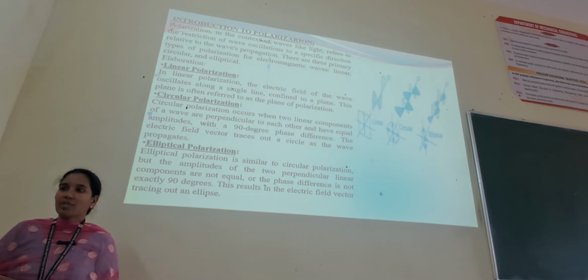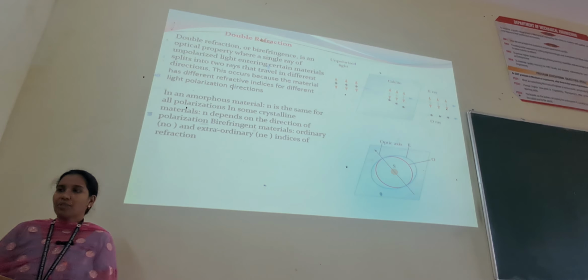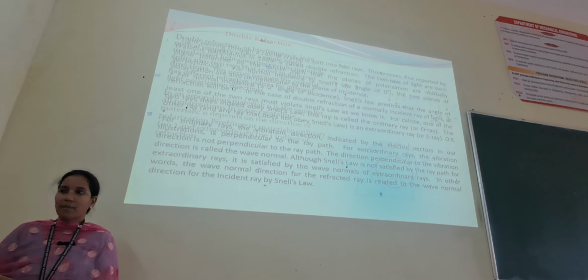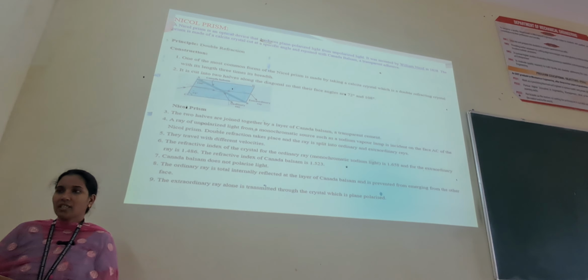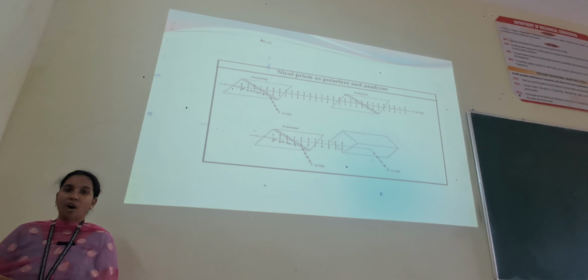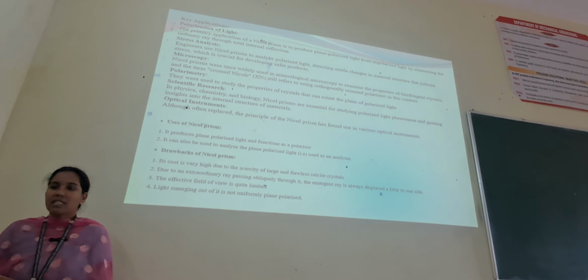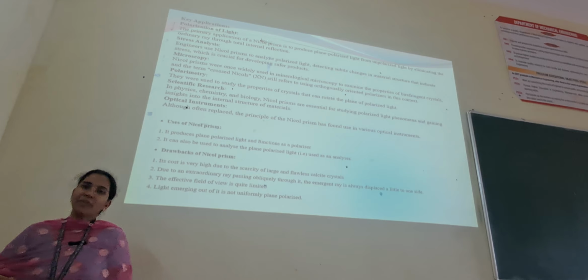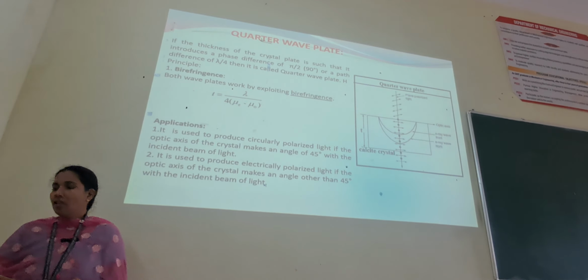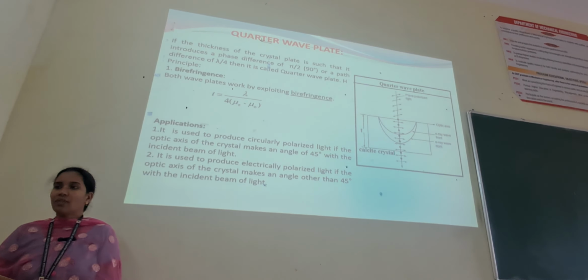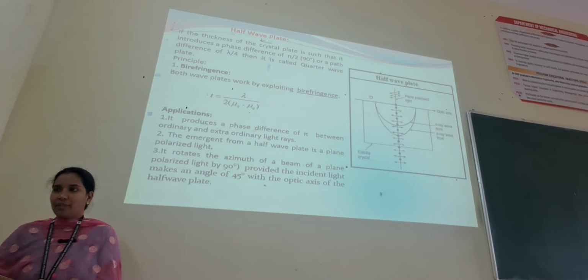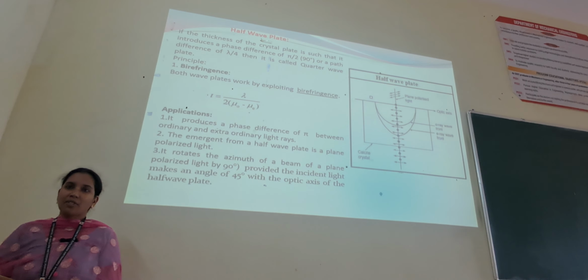The third topic we have studied is polarization. We have studied the types of polarization: linear polarization, circular polarization and elliptical polarization. The principle involved is double refraction. Then we have studied the Nicol prism, how the Nicol prism acts as a polarizer and an analyzer, the key applications and uses of the Nicol prism, and the drawbacks of the Nicol prism. We have studied the differences between the quarter wave plate and the half wave plate. This is how the Unit 1 wave optics topics are covered.